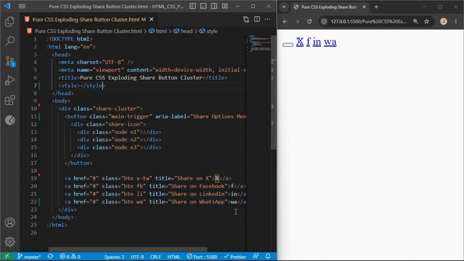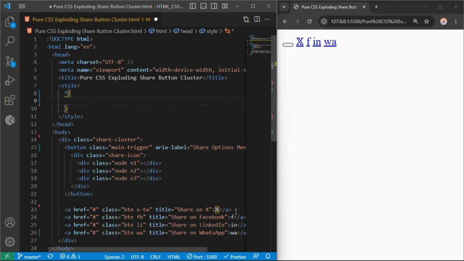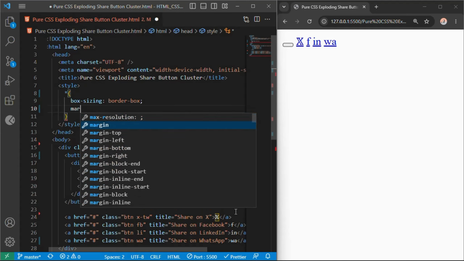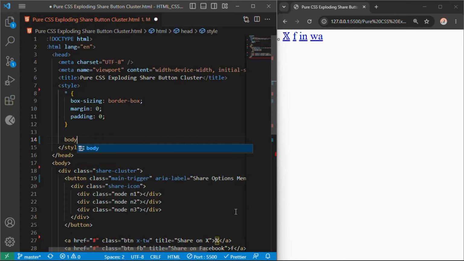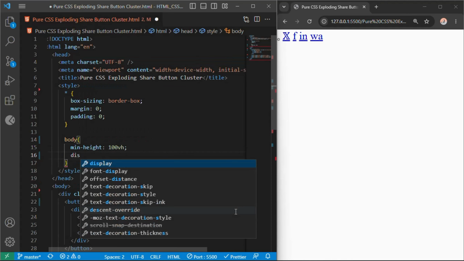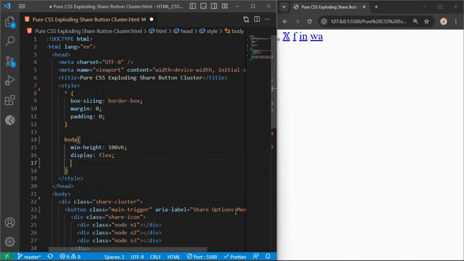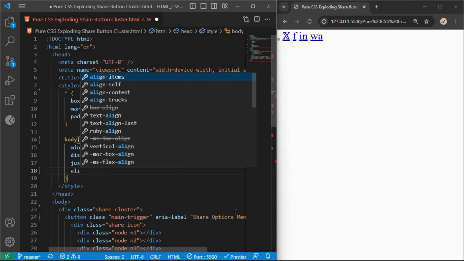Now let's scroll right back up inside our empty style tags and write out our custom styling sheets line by line. We clear out native browser layouts globally by opening a wildcard asterisk selector, setting box sizing border box, margin 0 and padding 0 to preserve exact sizing math. Next, we target our viewport container using the body selector. We specify min height 100 VH to cover the full screen height, turn our canvas into a flex container using display flex, and center our project completely dead center using justify content center, and align items center.